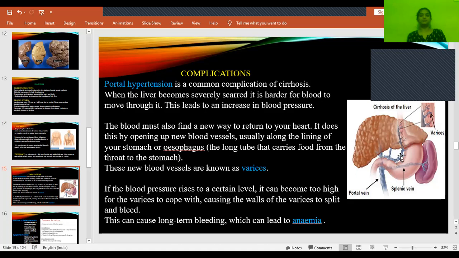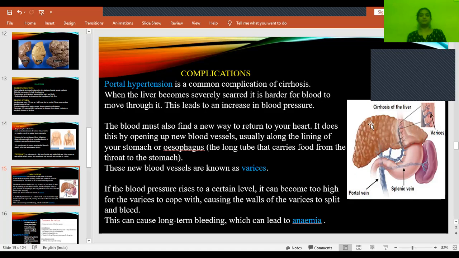So even after the formation of these varices, as we know angiogenesis means new formation of blood vessels, the outer membrane of these newly formed blood vessels will be very thin. So even if the blood supply or blood pressure is very high in these new blood vessels, what will happen? They will get ruptured and burst out. When they burst out, it causes severe bleeding in that region. So when there is severe bleeding due to bursting of these varices, it leads to anemia because of heavy blood loss.